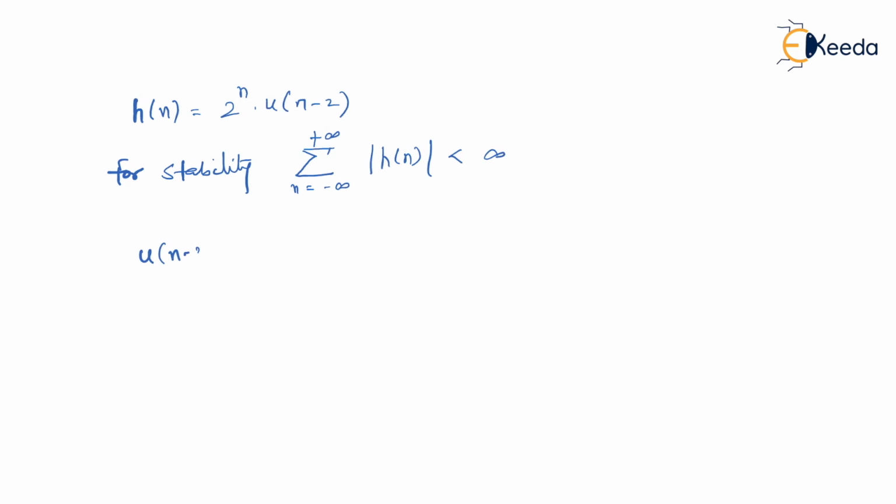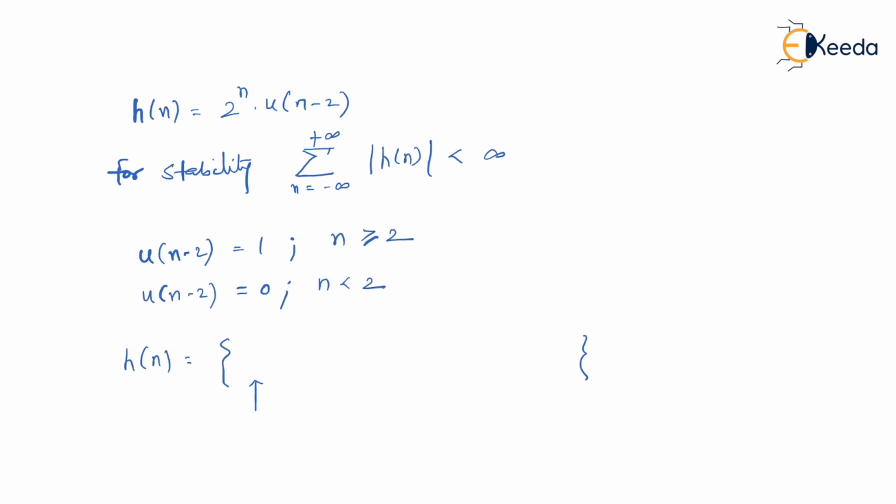See, we know that u of n minus 2 is always equal to 1 for n greater than or equal to 2. Is that right? It means u of n minus 2 is always equal to 0 when n is less than 2. Is that right? So now I can actually write h of n in sequence form. Here I'll write h of n at n equal to 0.